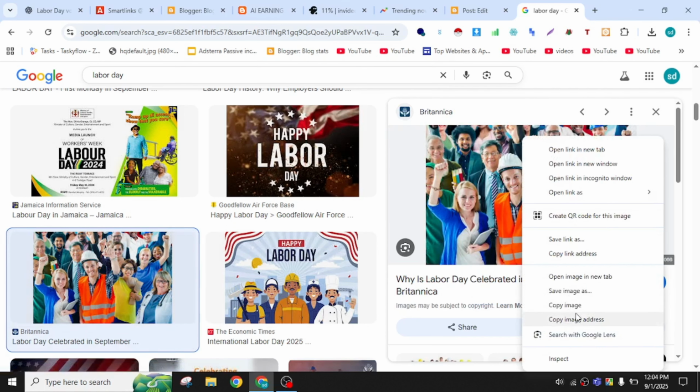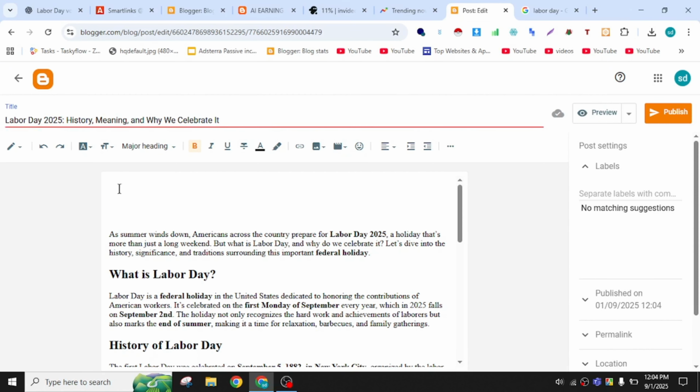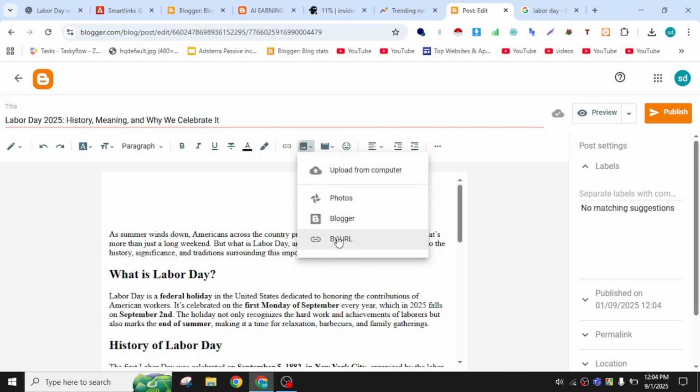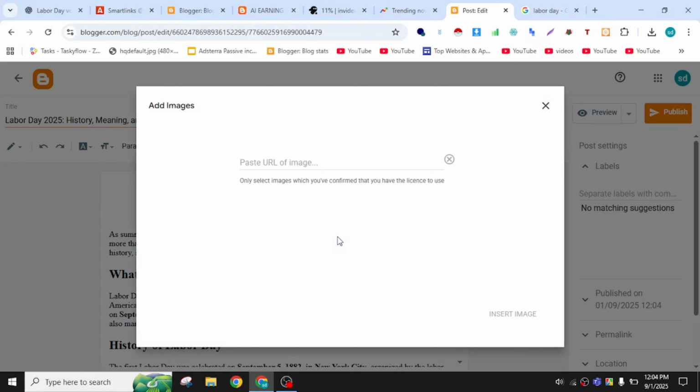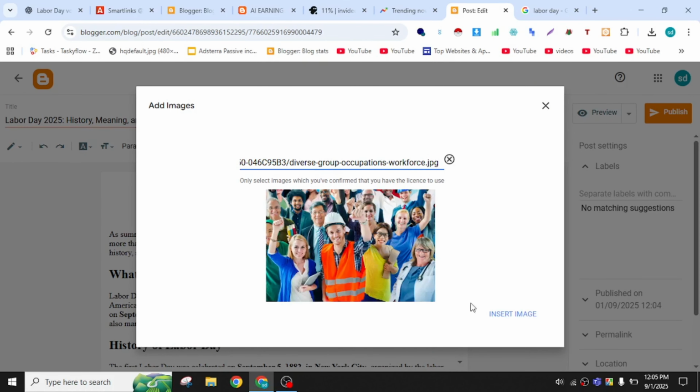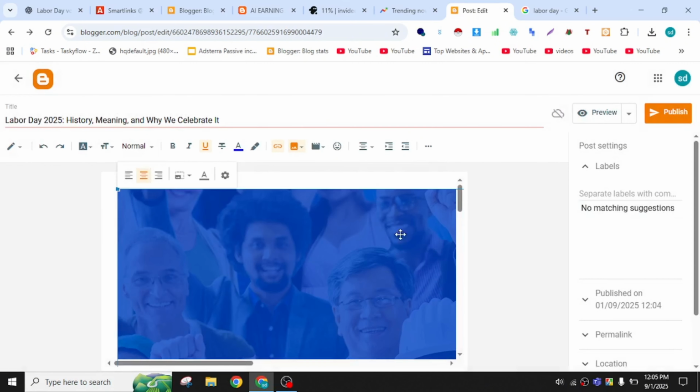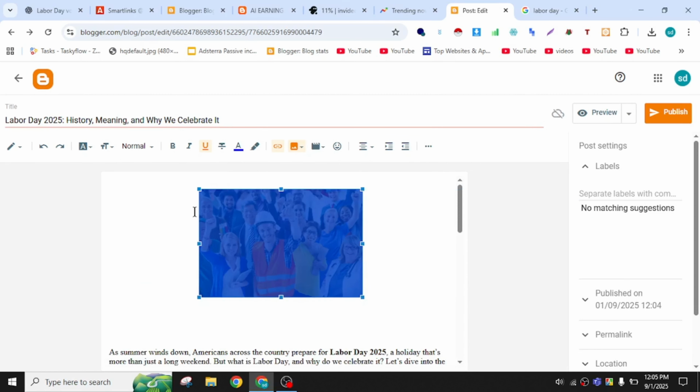So just click and open a new tab and click the image address and paste it in by URL. Okay, that's it. Just paste it in here. Insert image. Click on the button insert image. That's it. Now your image is so big, so you can minimize it like this.